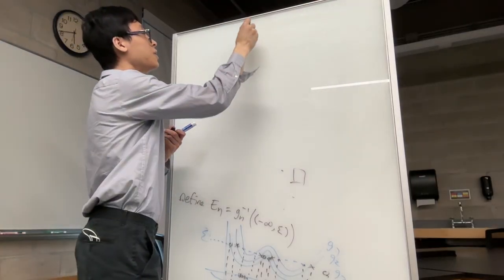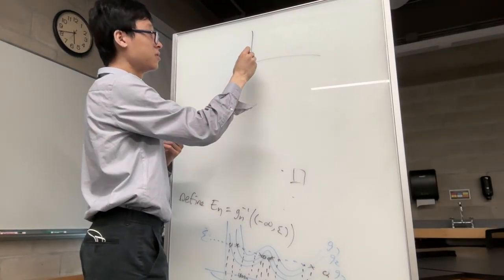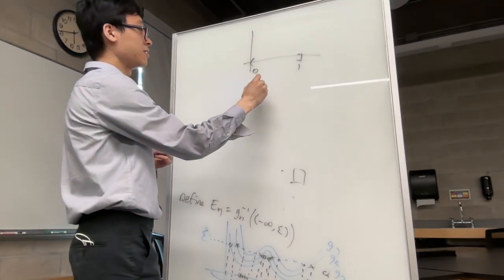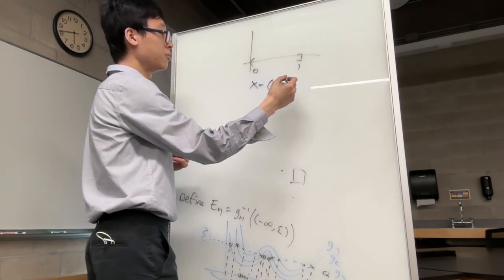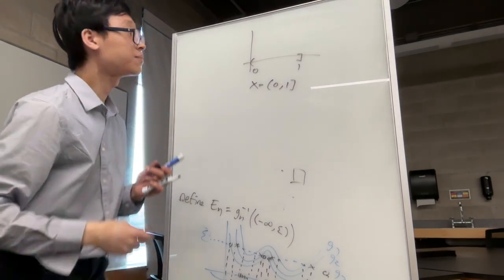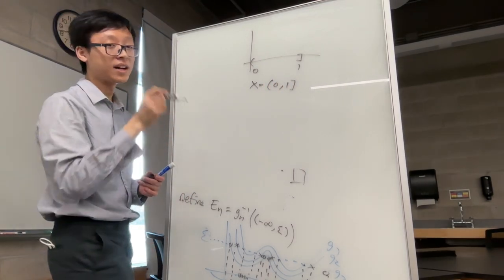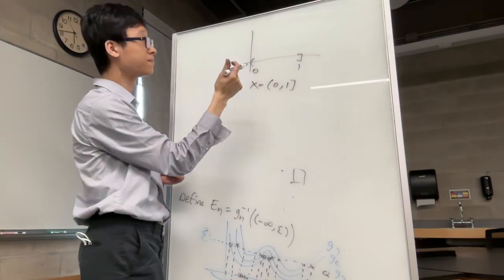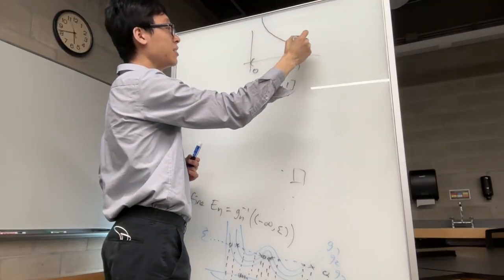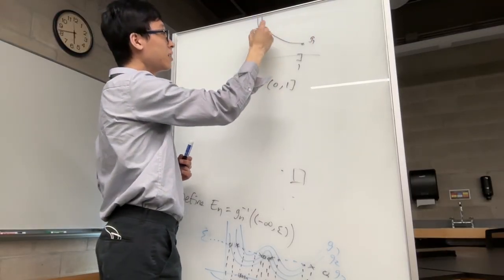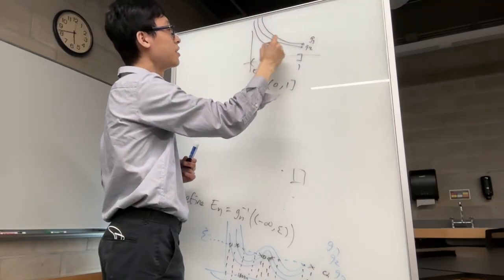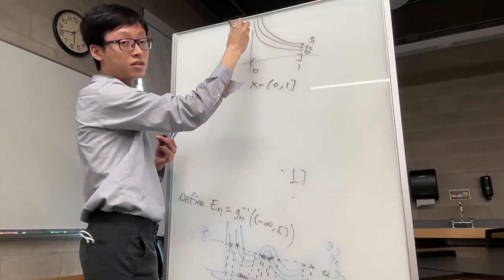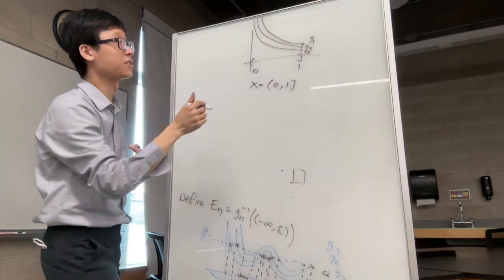Suppose that we were over the half open interval, open at 0, closed at 1. Okay? Let's say that my GNs were such that they asymptotically go to infinity as they approach 0. So maybe here's G1, here's G2, here's G3, and these functions are still going to converge pointwise to the 0 function.